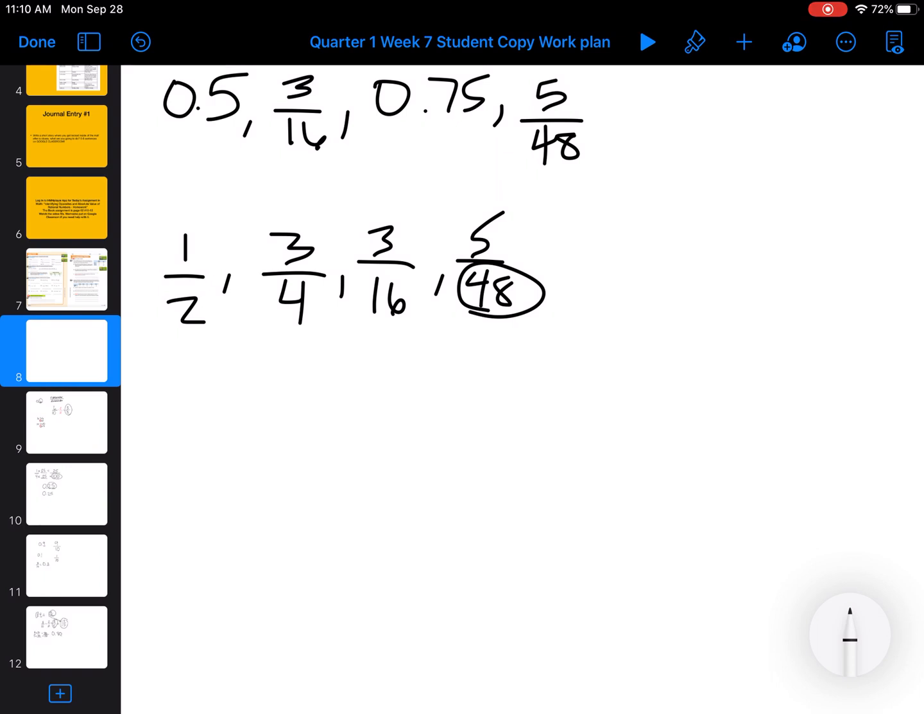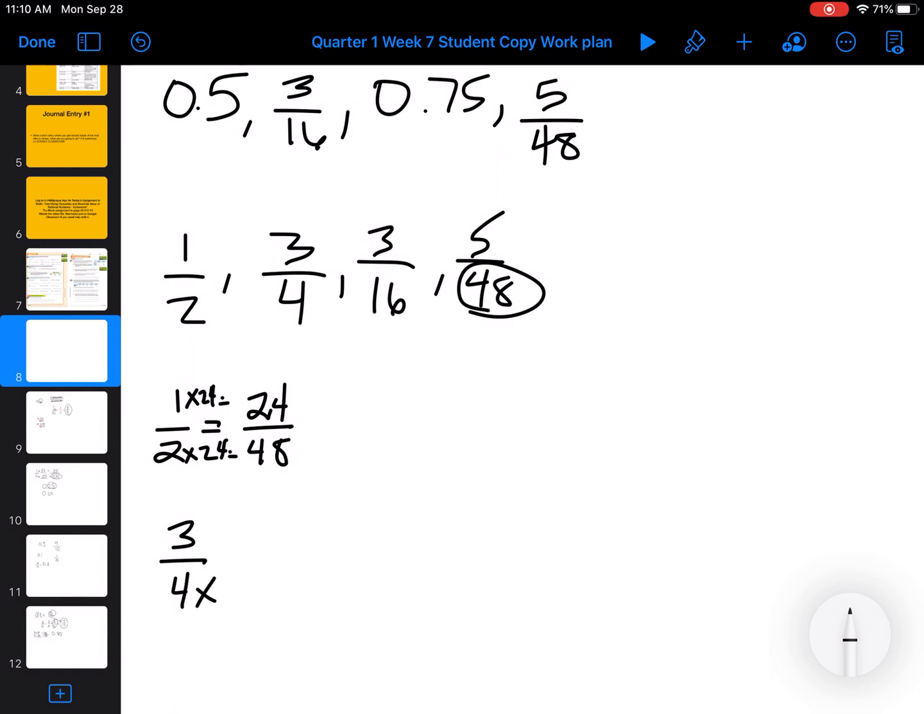So what I need to do is convert all of my fractions into fractions with denominators of 48. So 2 times 24 equals 48. So it would be 1 times 24 on the top. So I have 24/48. That's 1/2. So now if I have 3/4, 4 times 12 equals 48. So now I'm going to have 3 times 12. That's 36. So I have 24/48. Now I have 36/48.